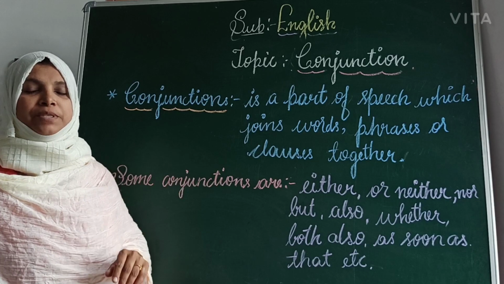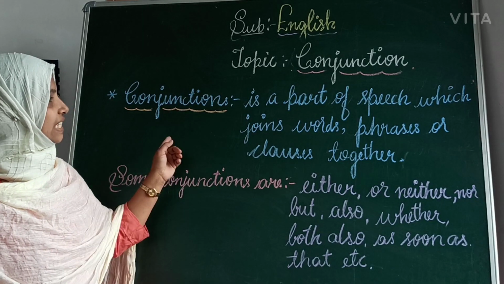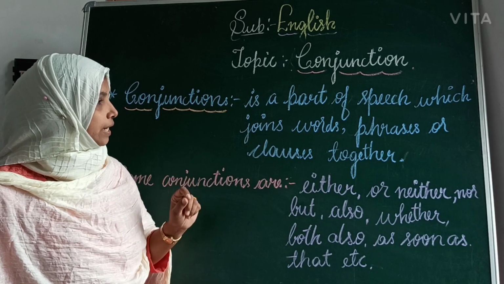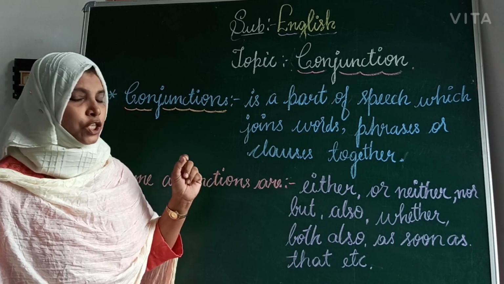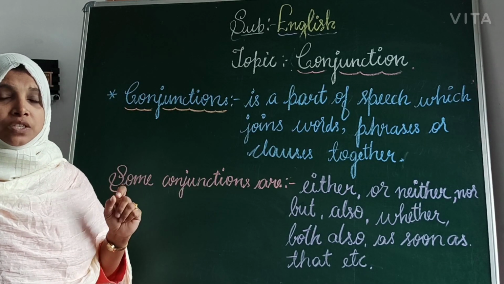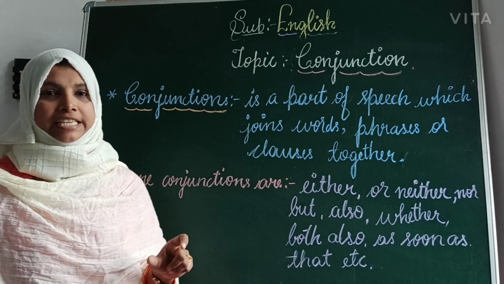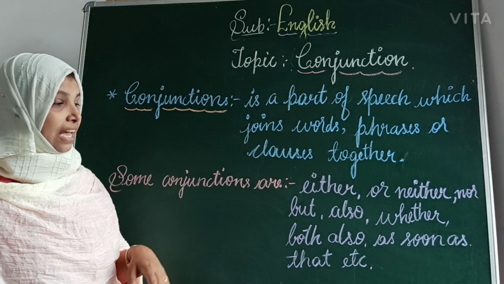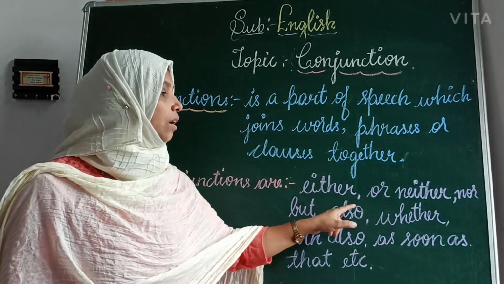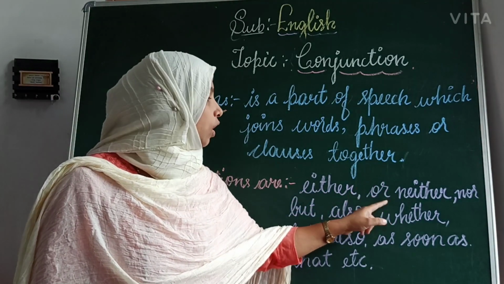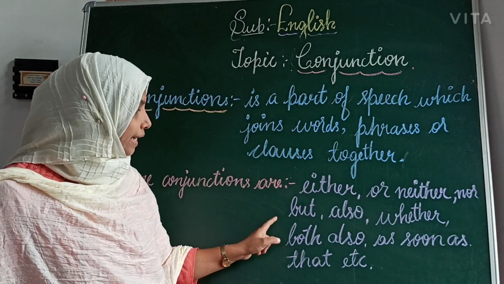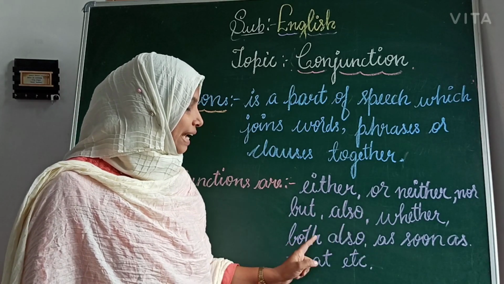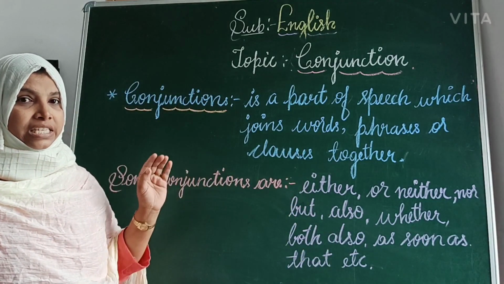The next part of speech is conjunction. Conjunction is a part of speech which joins words, phrases, clauses together. Here joining words means joining the sentences, which is called a conjunction. Some conjunctions are either, or, neither, nor, but, also, whether, not only but also, as soon as, that. These are all called conjunctions.